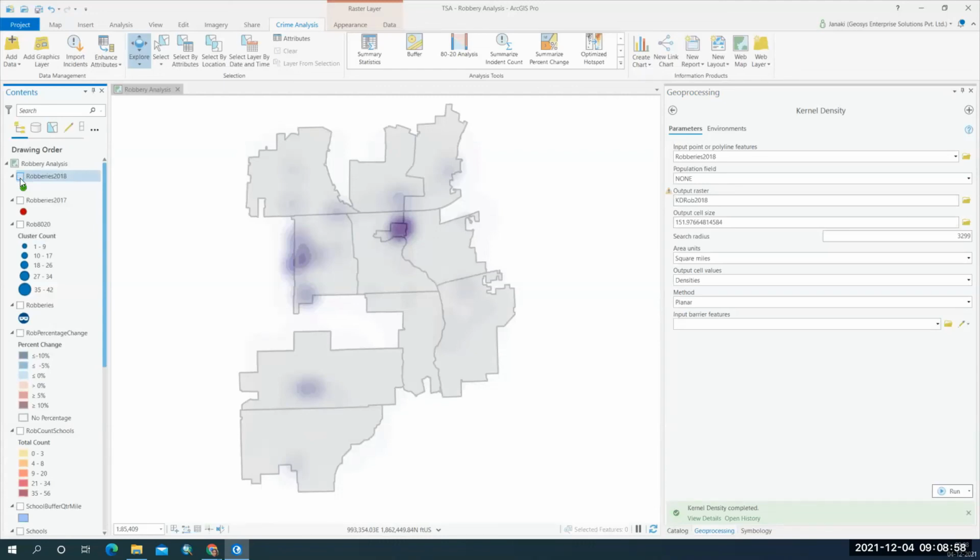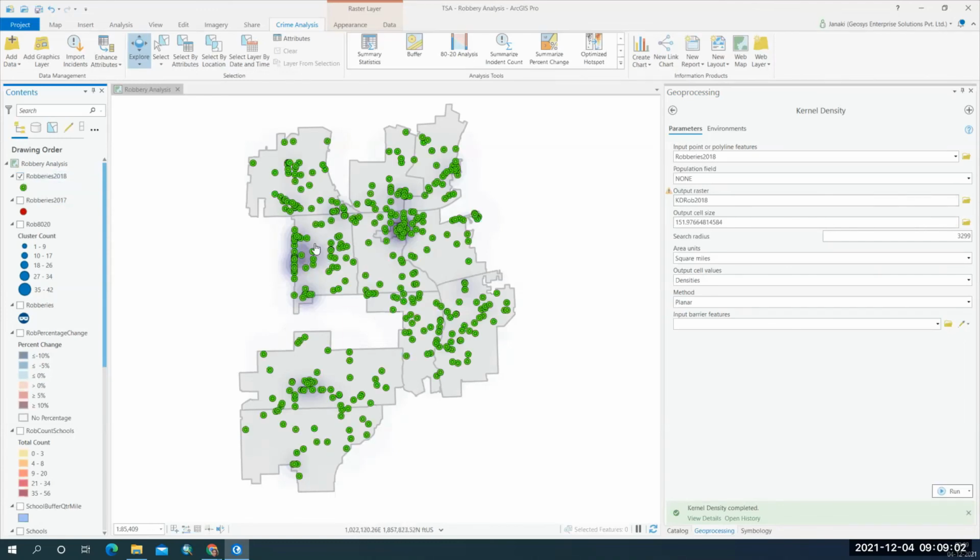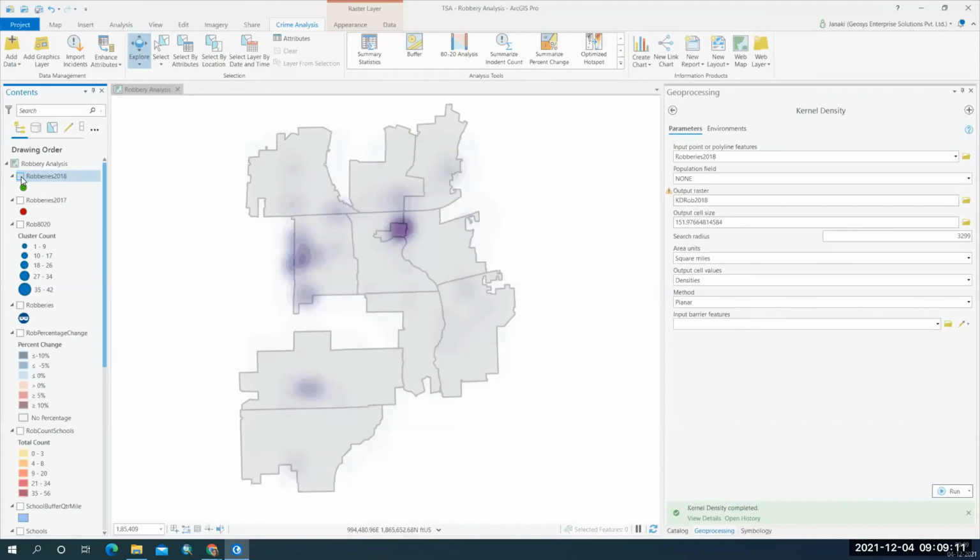So yeah, I'm turning on the layer for 2018. So you can see here there are more incidents that occurred here, here and here in 2018 also, based on the incidents we have generated earlier. So the kernel density is showing the intensity or the magnitude in which the robberies have occurred in 2018 as well.